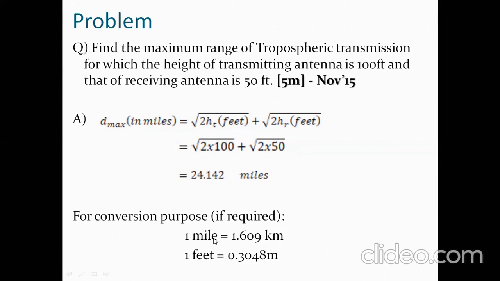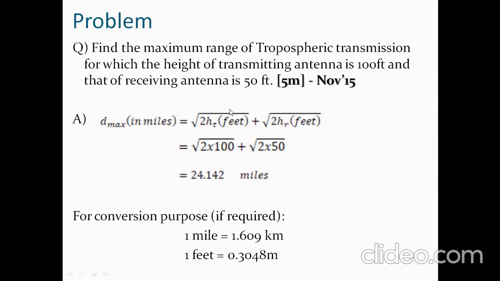If the distance is given in miles, 1 mile can be converted into 1.609 kilometers.